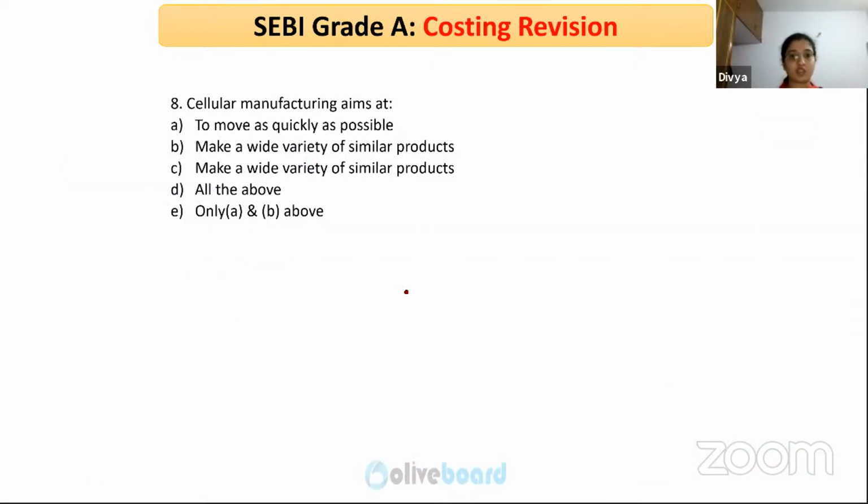So cellular manufacturing aims to move as quickly as possible and make a wide variety of similar products.